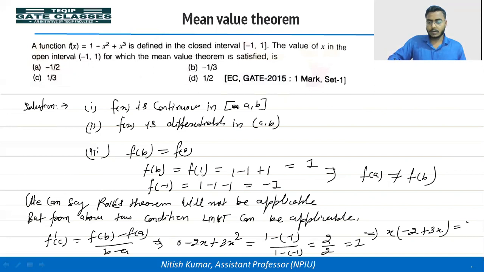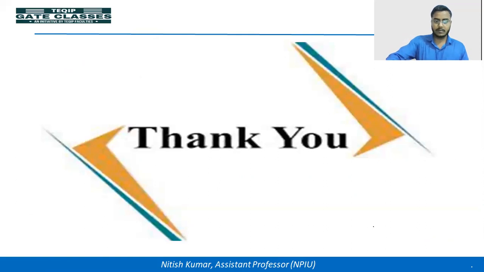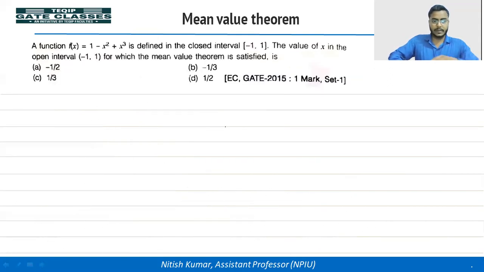So minus 2x plus 3x squared is equal to 1.